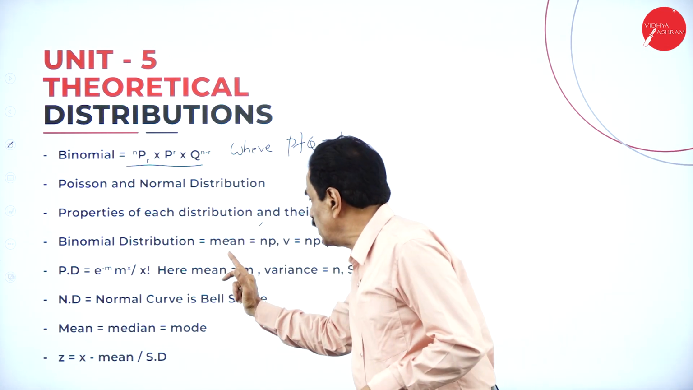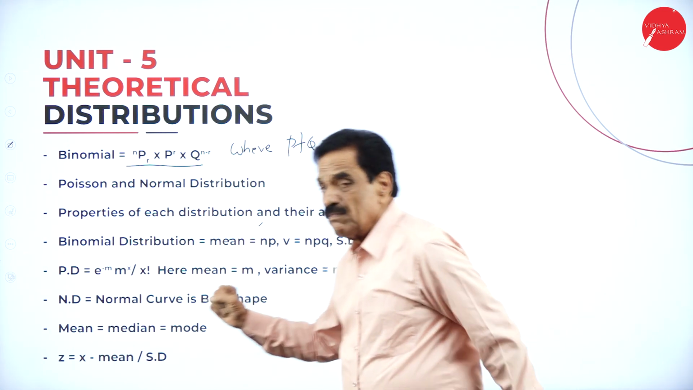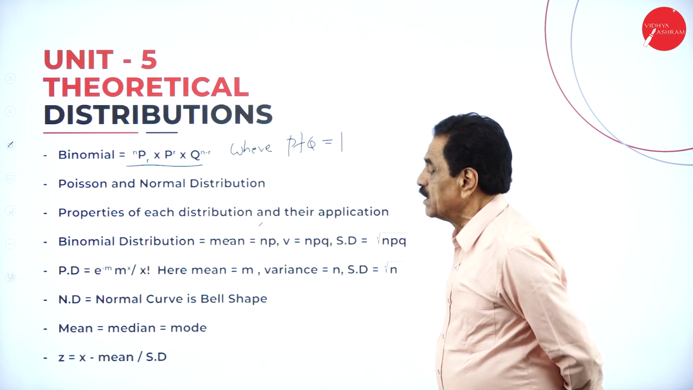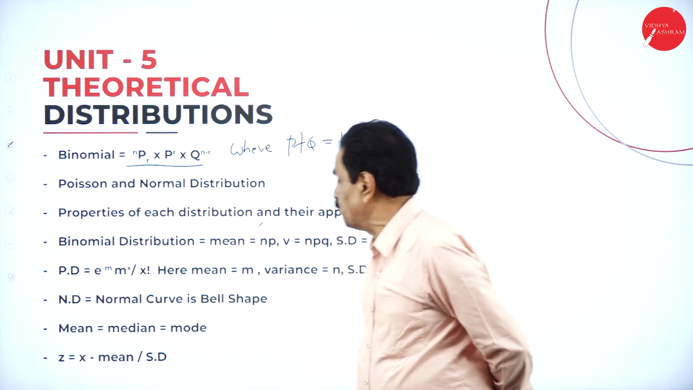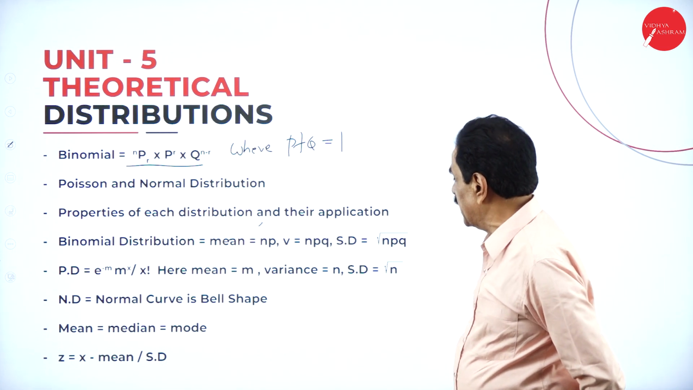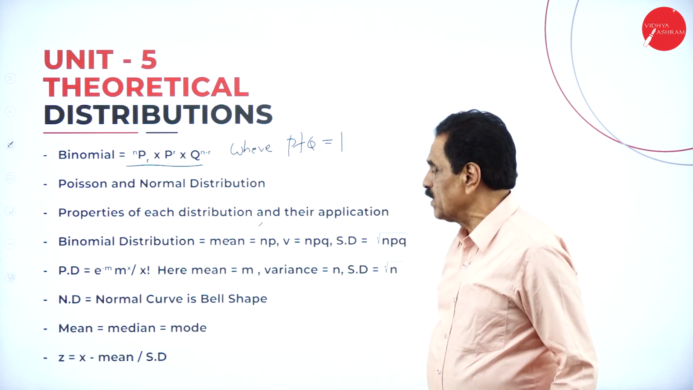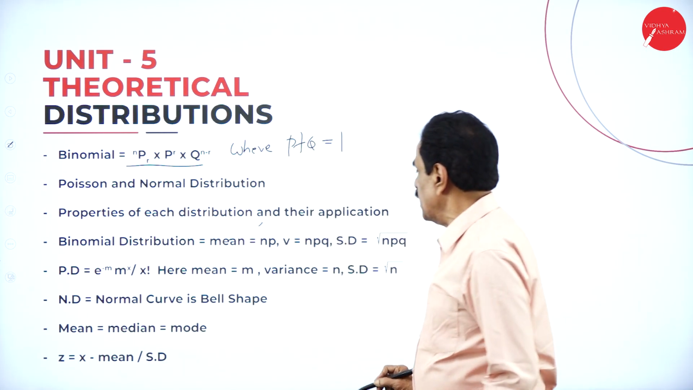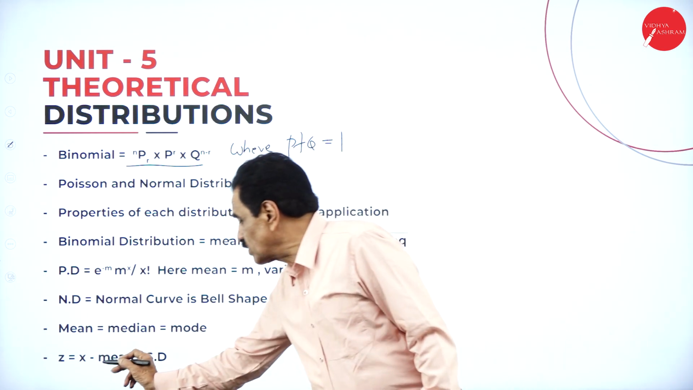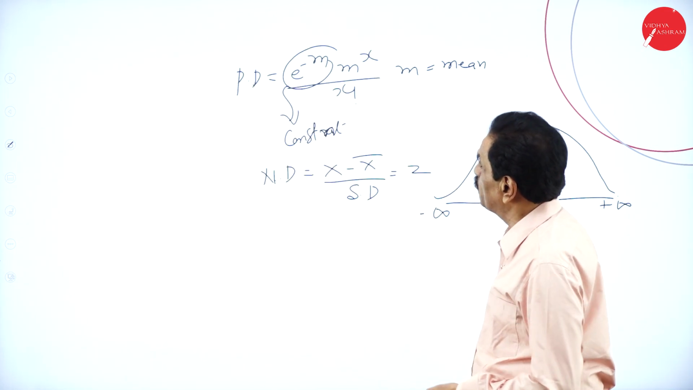In binomial distribution, mean is equal to np, variance equal to npq, standard deviation root of npq. Whereas Poisson distribution can be calculated as e to the power of minus m, m to the power of x, divided by x factorial. Here, mean is equal to m, variance equal to m, standard deviation root of m. And the normal curve is bell shaped. Mean is equal to median, median is equal to mode; here mean, median and mode are one and the same. Z is equal to x minus mean divided by standard deviation.